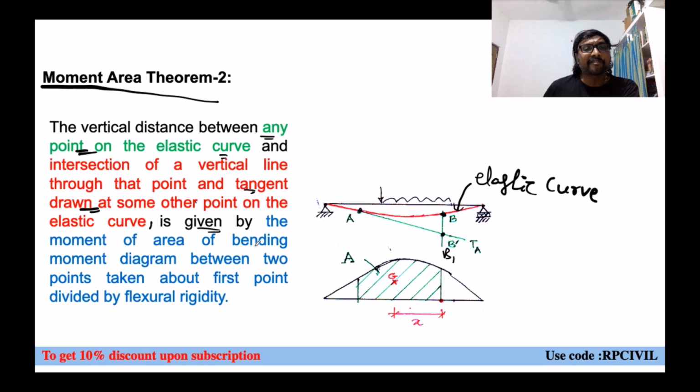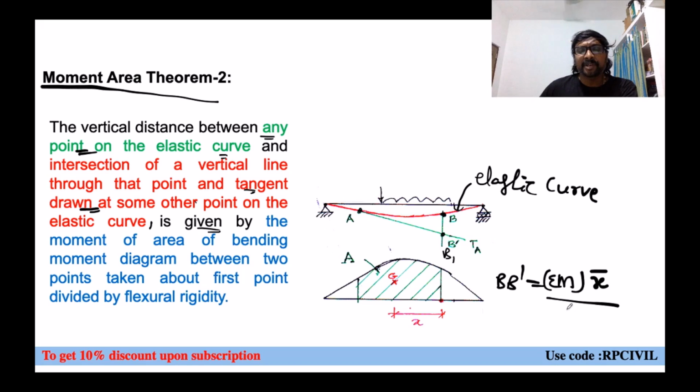By the moment of area of the bending moment diagram between the 2 points taken, right? This vertical ordinate BB dash is equal to the moment of area of the M by EI diagram between those 2 points only, the point at which you have drawn the tangent and the point at which the ordinate is required. That is the total shaded area of the bending moment diagram into x bar, taken about the first point, divided by the flexural rigidity.